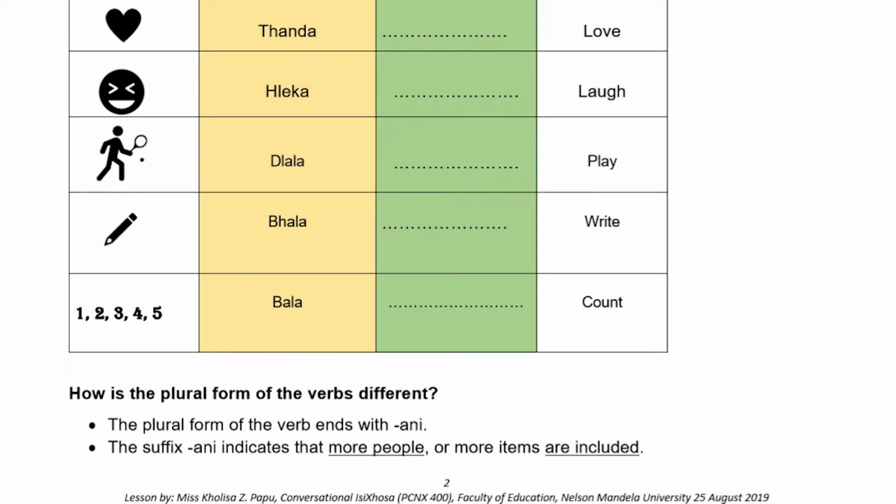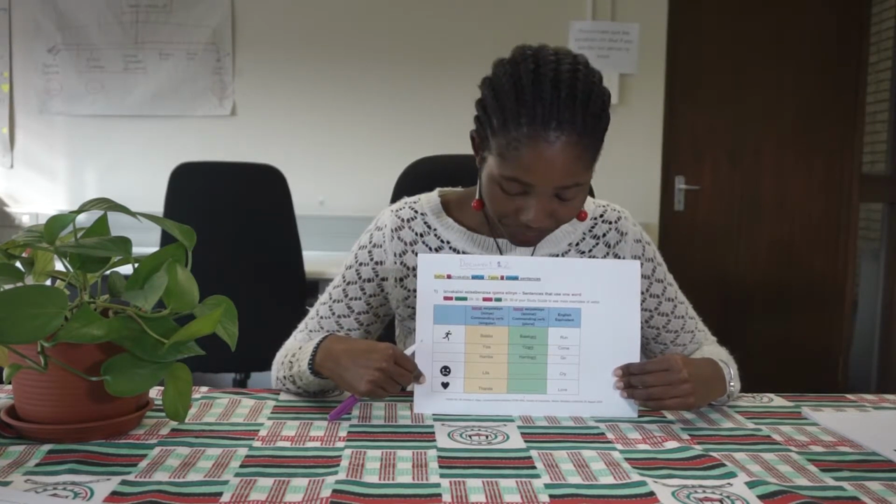So, if someone comes and gives you a command and says thanda, that person is telling one person to love. But immediately when someone says thandani, that already gives you a clue that the speaker is referring to many people.